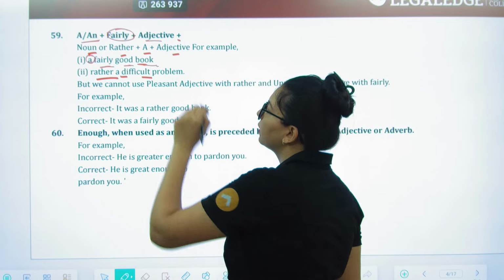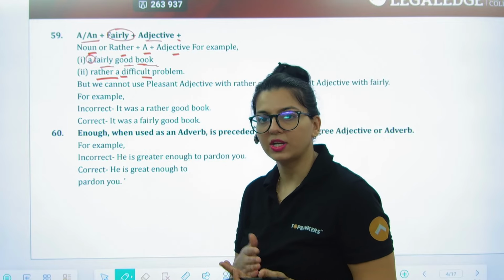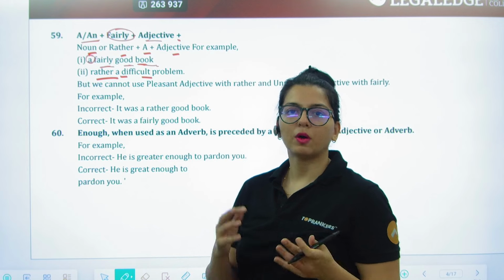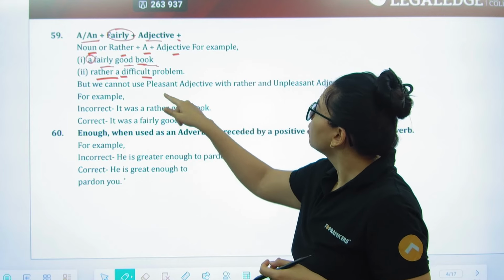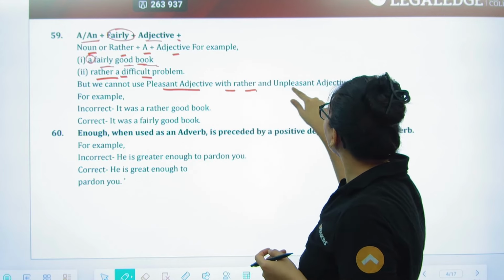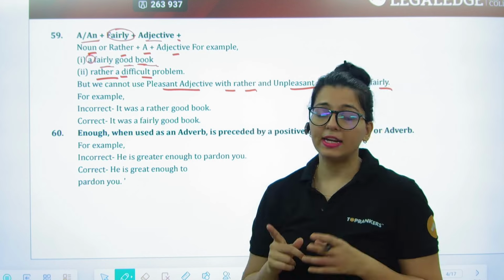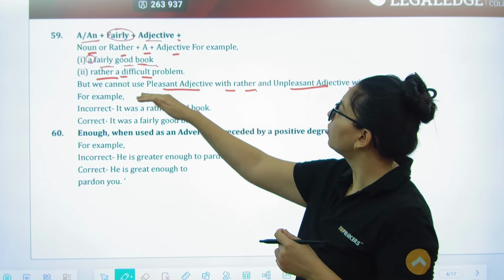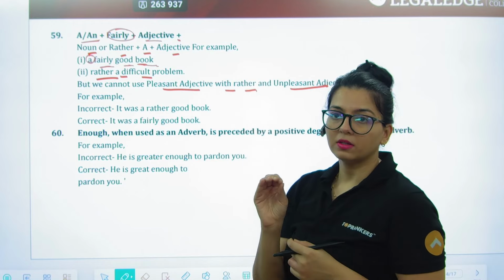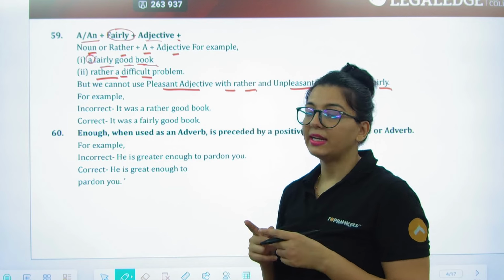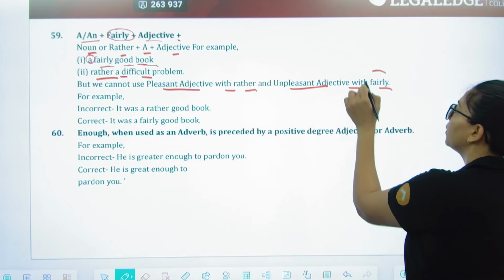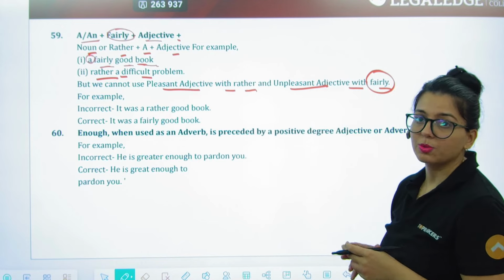Rather you have an adjective followed by, of course, a noun, because that's the quality it is going to be saying. But we cannot use pleasant adjectives with rather and unpleasant adjectives with fairly. So always remember, every time you want to use rather, you will have to make sure that it is going to be a negative idea, whereas every time you want to use the word fairly, it needs to have a positive idea.